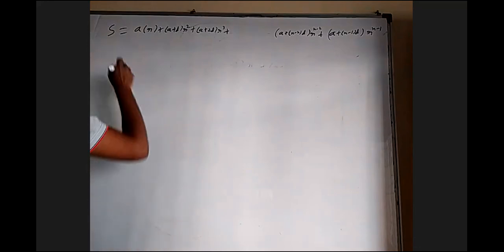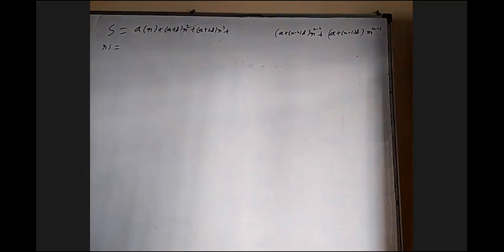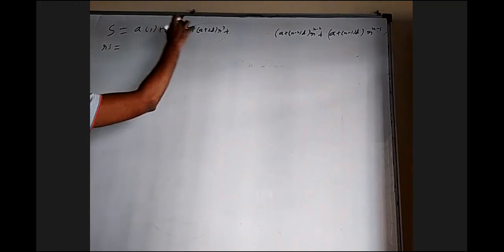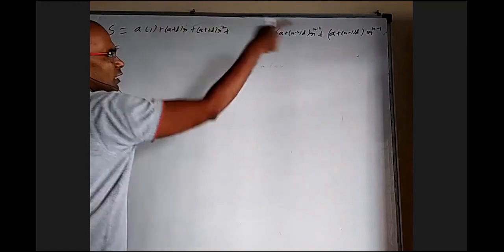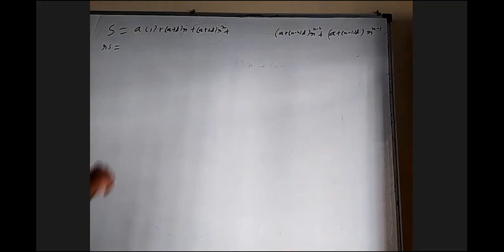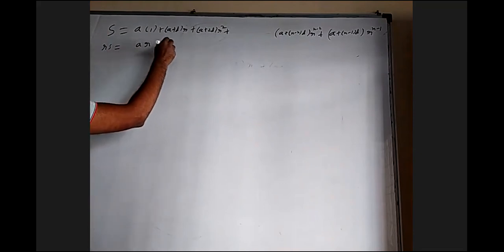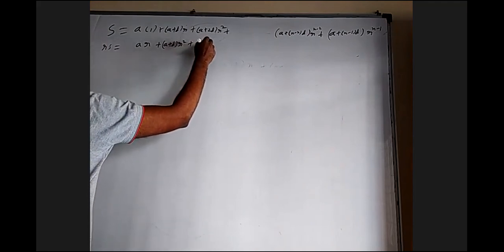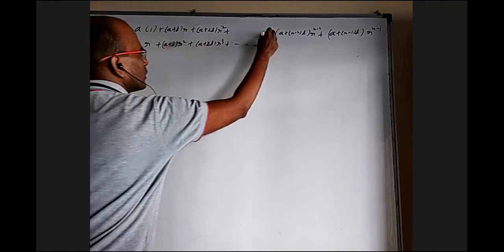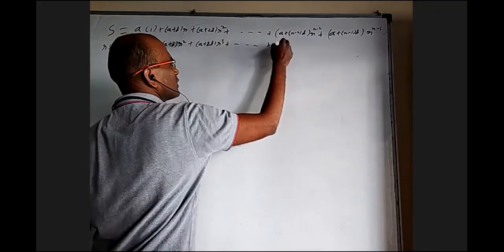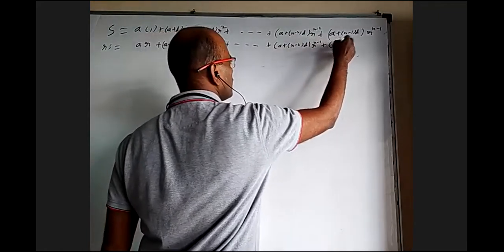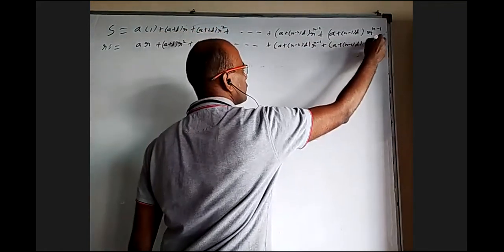How to find their sum? Multiply with the common ratio and subtract. First of all, here I should take only a into 1 is better. Now when I multiply with r, this will be ar, this will be (a plus d) into r square, and this will be (a plus 2d) into r cube. This is (a plus n minus 2) d into r power n minus 1, and (a plus n minus 1) d r power n.